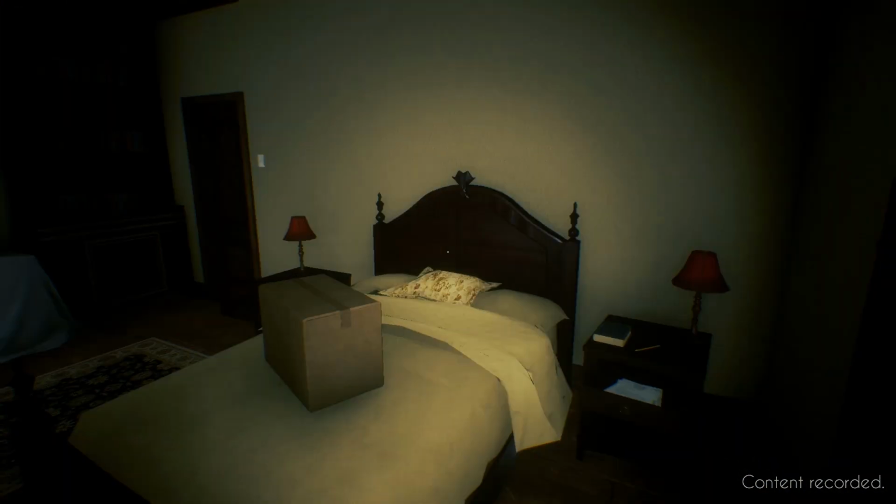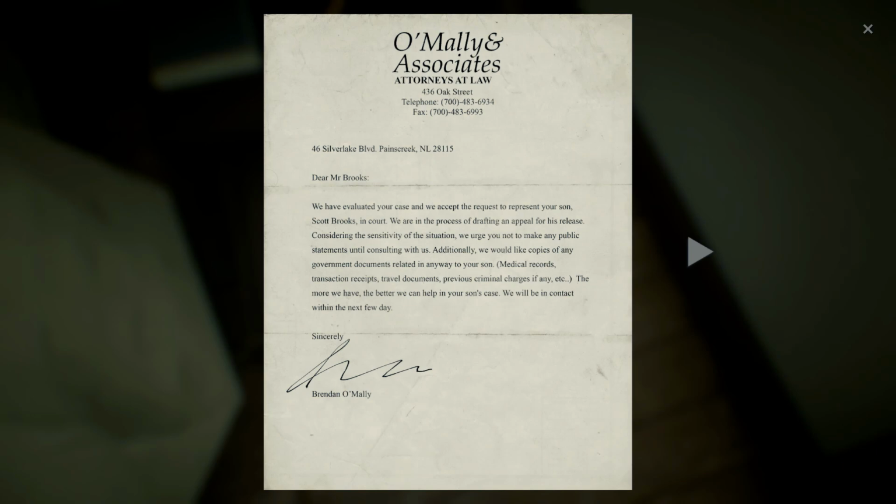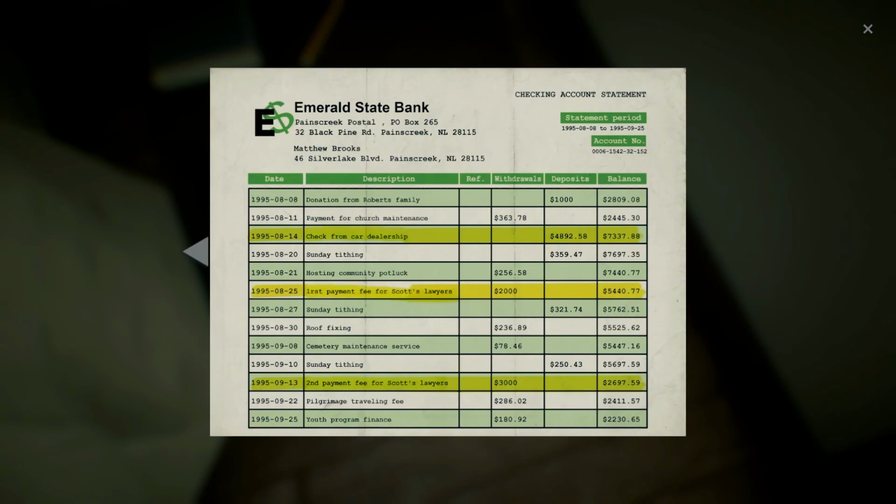While searching the room, I find two other documents. One is a law firm's letter to Father Brooks for Scott, and the second is some donations and money moving to pay for Scott's legal fees.